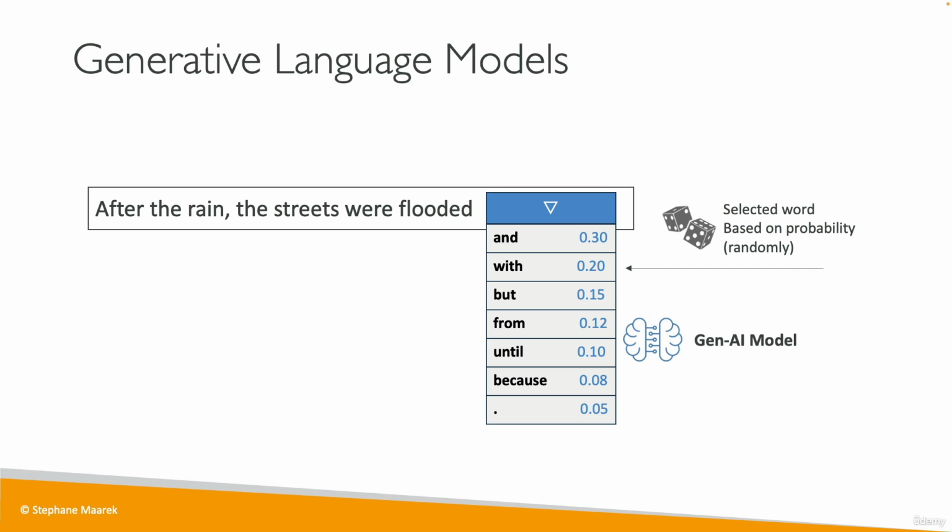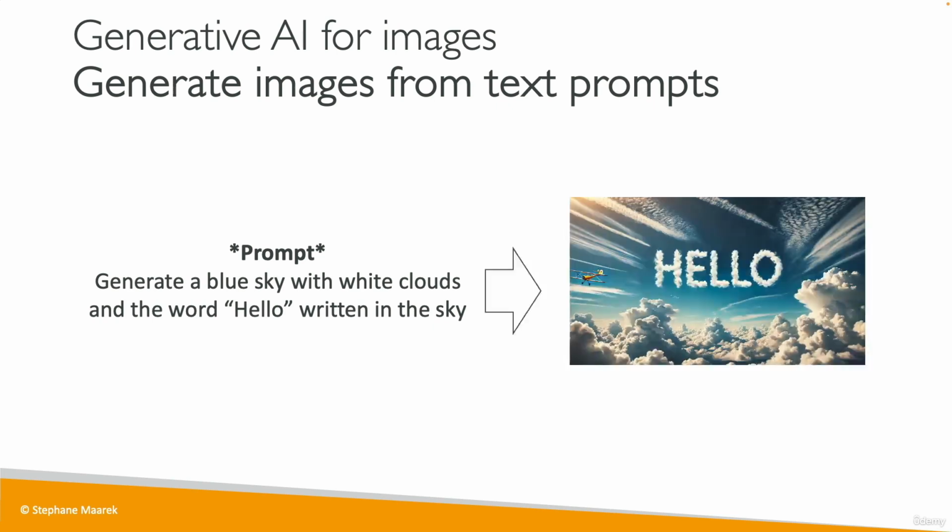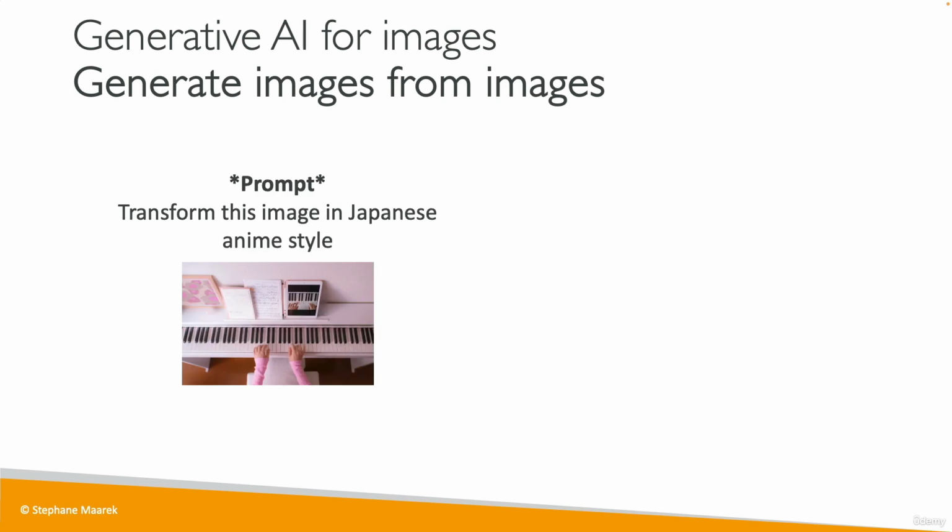So that's for LLMs, but let's talk about images as well. So Gen AI for images works in a way that, for example, you can give it a prompt, for example, generate a blue sky with white clouds and the word hello written in the sky, and the Gen AI model is going to actually give you that image that, of course, we generated for this course. We can also have images generated from images.